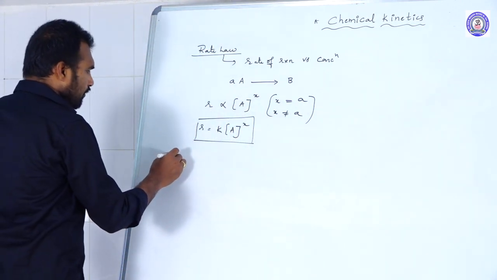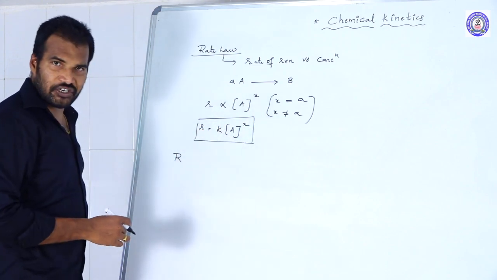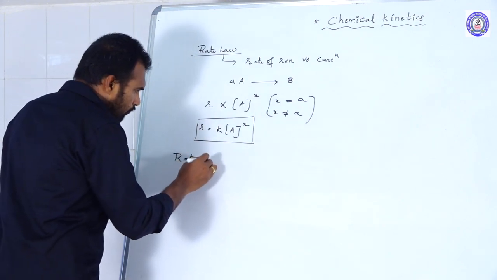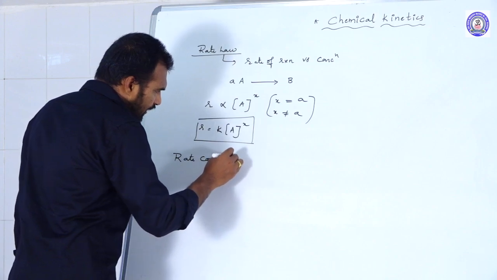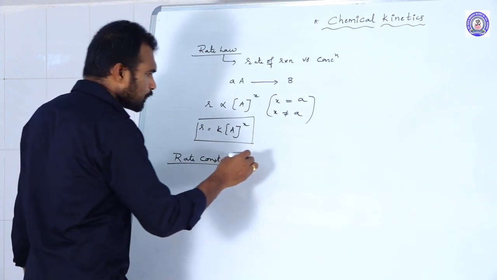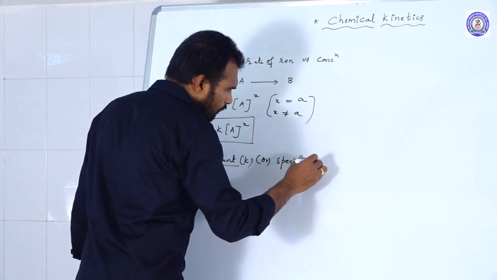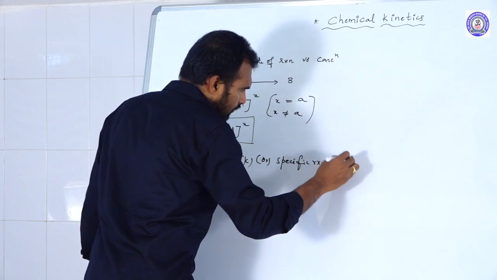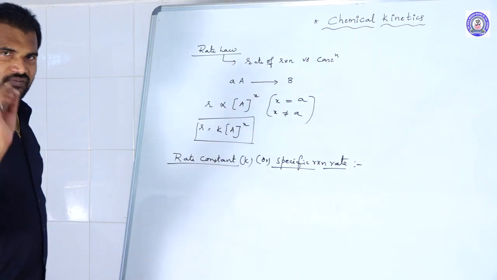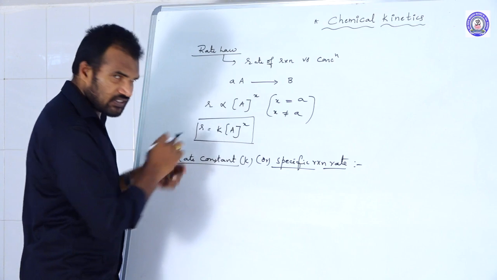And next one, rate constant. Here in this equation, rate is equal to K into concentration of A to the power of x, which we have written. So what is the rate constant? This rate constant we also call the specific reaction rate. So the rate constant is also called the specific reaction rate. What is the rate constant? Just take this equation.